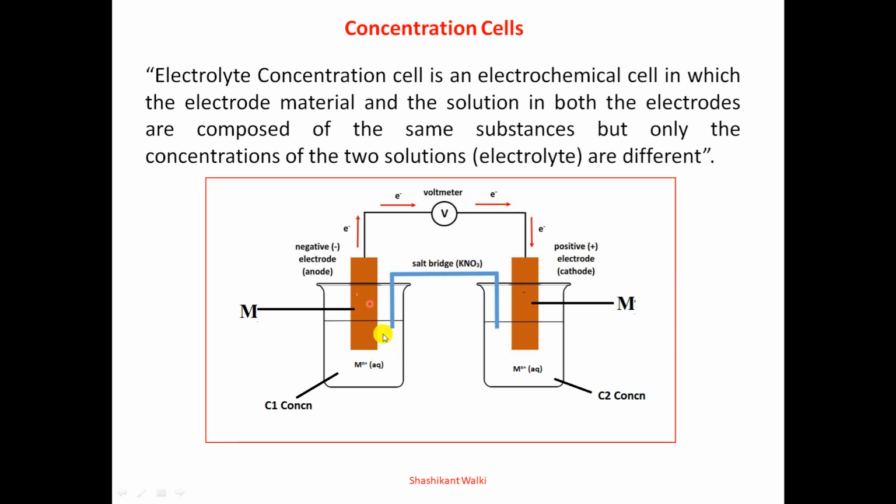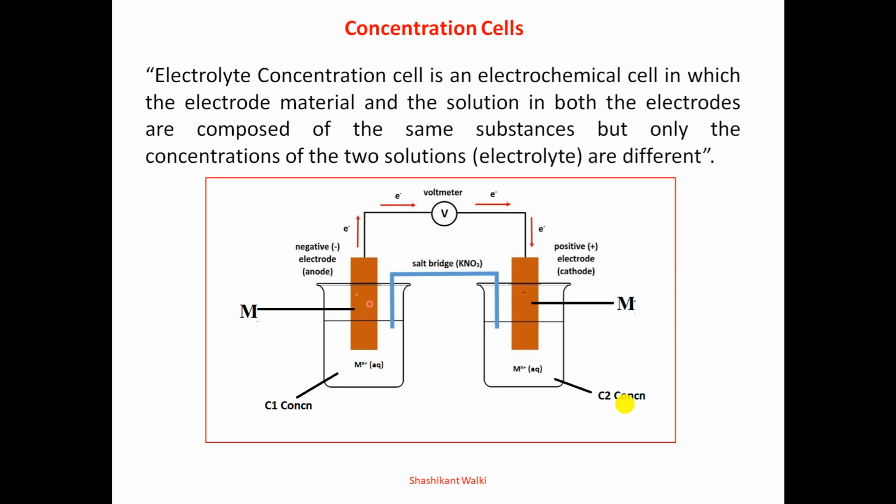Here the two electrodes, anode as well as cathode, are identical, and the electrolyte solution is also identical, but the concentration of the solution is different. Here electrode M is identical in both half cells, and the solution is also identical, but the concentration of the two solutions is different. This is called a concentration cell. In the concentration cell, the electrodes are identical, but the solution concentrations are different.